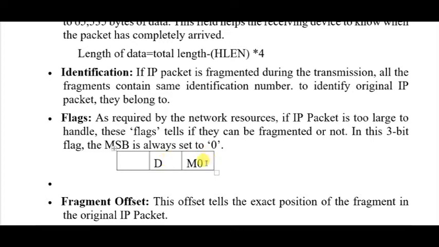And the third bit, the rightmost bit, is called the more fragment bit. If in this field the value is 1, that means this fragmented datagram is not the last one. If this field contains 0, then the last fragment has arrived. That means this is the last fragmented datagram.